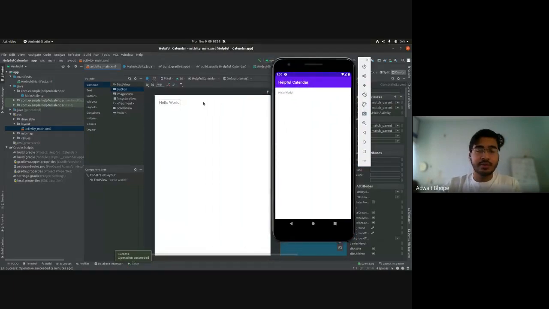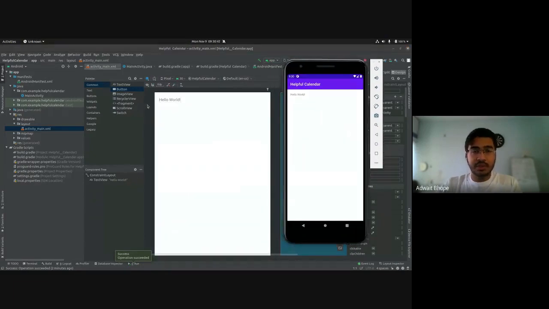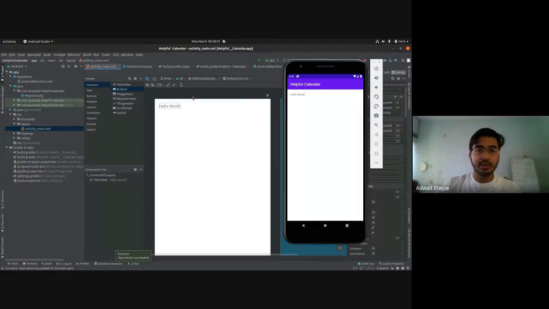So you will see that this UI editor, this preview that you see over here, is actually quite accurate. And whenever you are designing a UI, you don't need to run your application every time. So this is actually a very helpful feature of Android Studio. You can just see how your design is going to look, and it is very accurate.